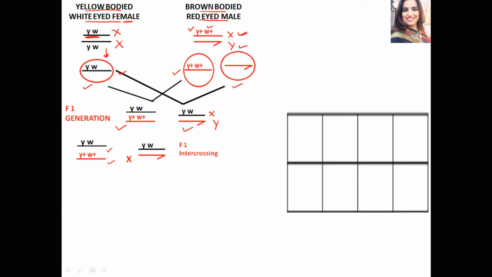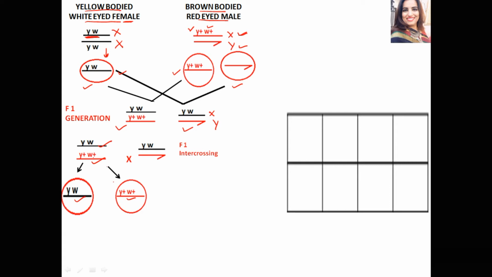If crossing over does not occur, then one gamete formed has the X chromosome with YW genes, and another has the X chromosome with Y plus W plus genes.